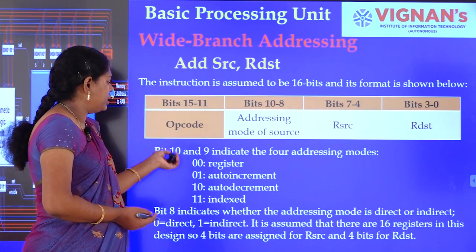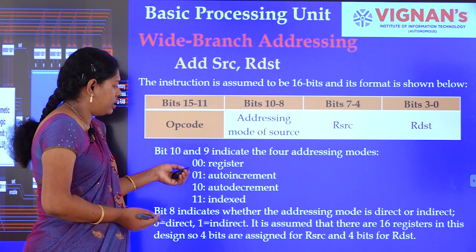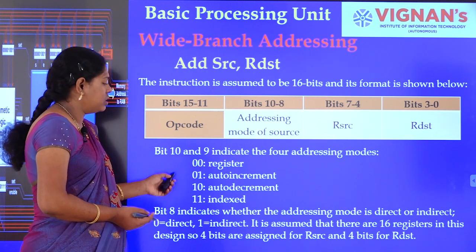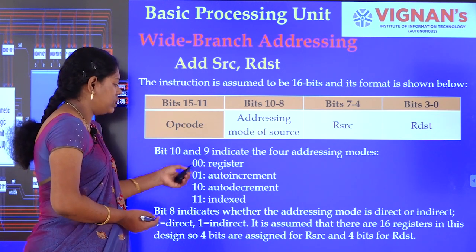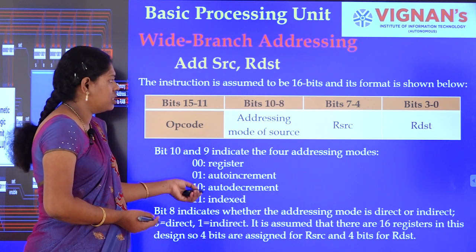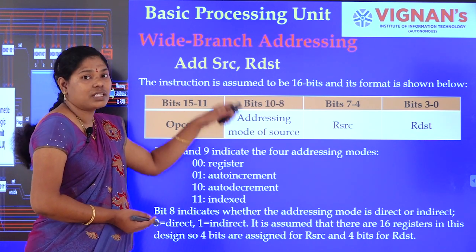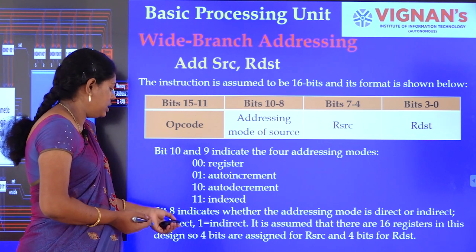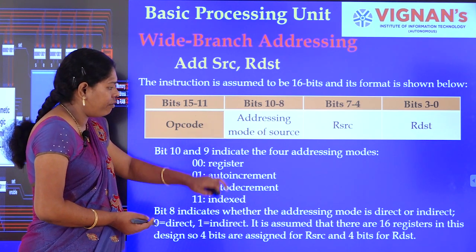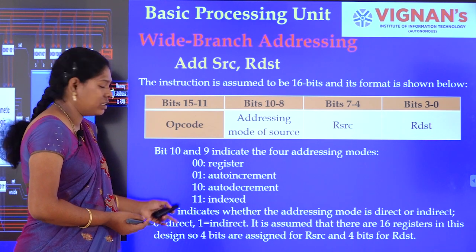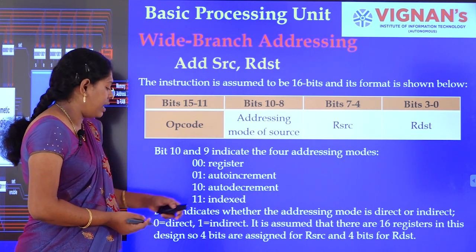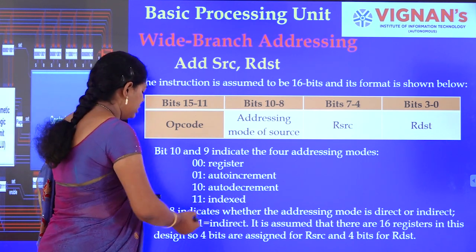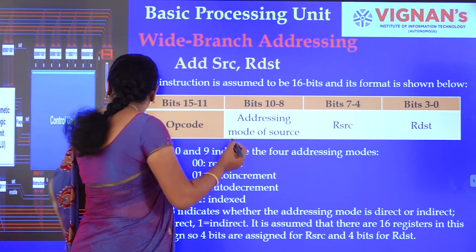Okay. Here, for bits 10 and 9, if it is 0 0, it is register direct. If it is 1 0, it is auto increment mode. Depending on these control signals, it will switch us to the corresponding micro routine. And bit 8 is only 0 or 1. If it is 0, that is the direct addressing mode. If it is 1, that is the indirect addressing mode. Okay, for that we are choosing the addresses.